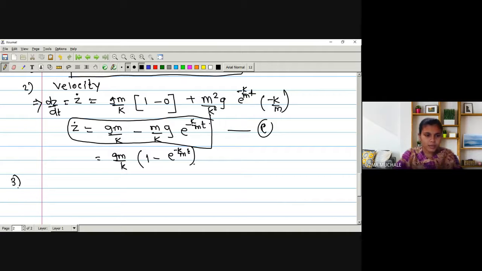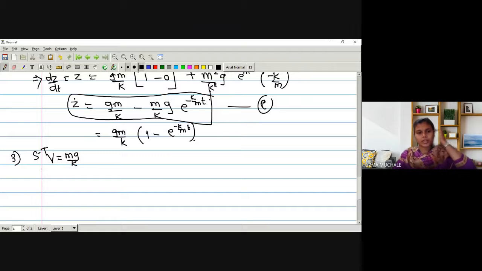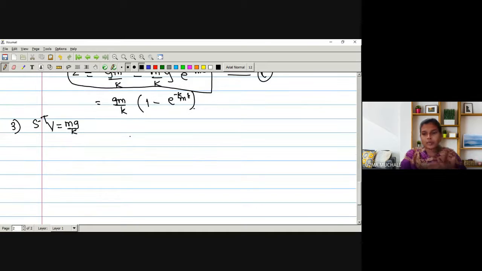What is our third step? We have to show that the maximum velocity is nothing but, what was our question? Maximum velocity, we have to show that it is mg by k. This is our aim, our claim that we have to show, that maximum velocity is mg by k. Now here we have found simply velocity. How to find the maximum velocity, that we have discussed in the last lecture. How to find the maxima and minima, and that was homework for you people also, right?